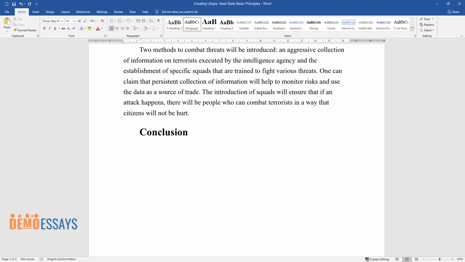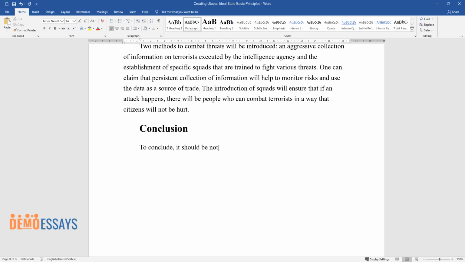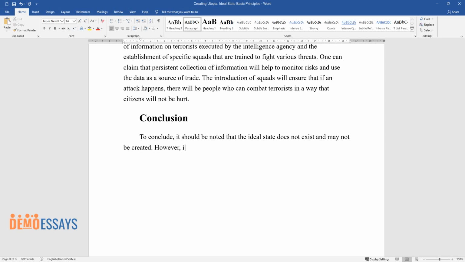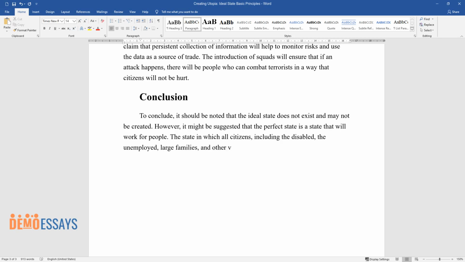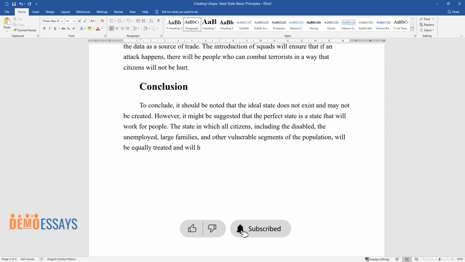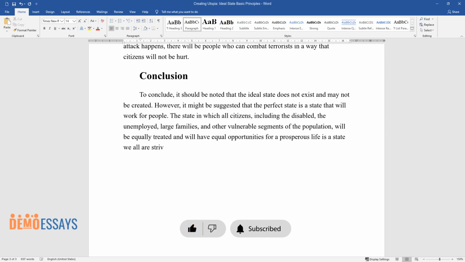Conclusion. To conclude, it should be noted that the ideal state does not exist and may not be created. However, it might be suggested that the perfect state is a state that will work for people. The state in which all citizens, including the disabled, the unemployed, large families, and other vulnerable segments of the population, will be equally treated and will have equal opportunities for a prosperous life, is a state we all are striving to live in.